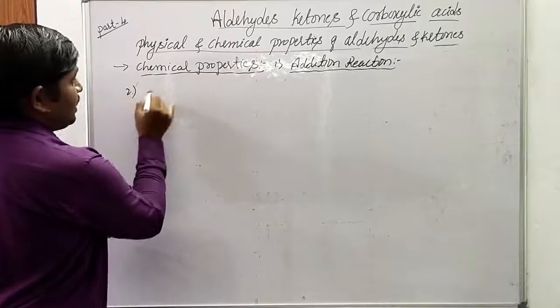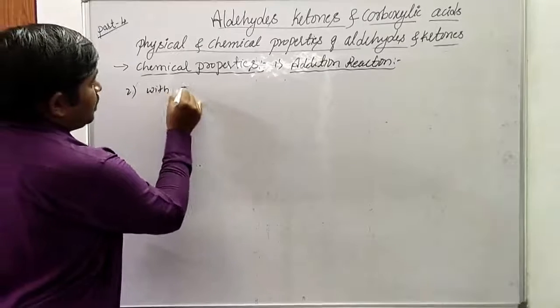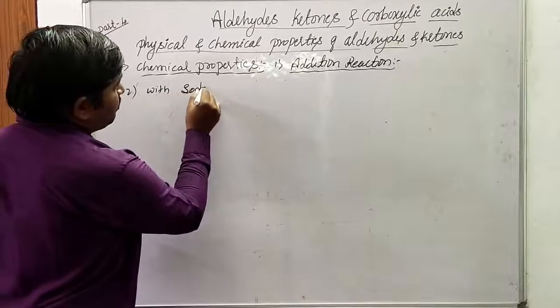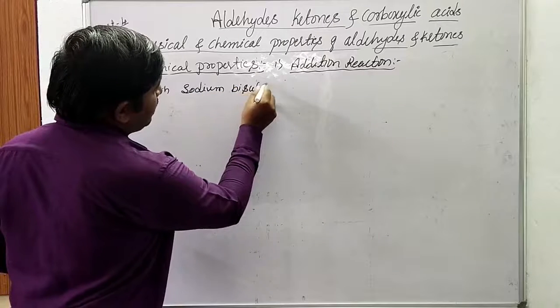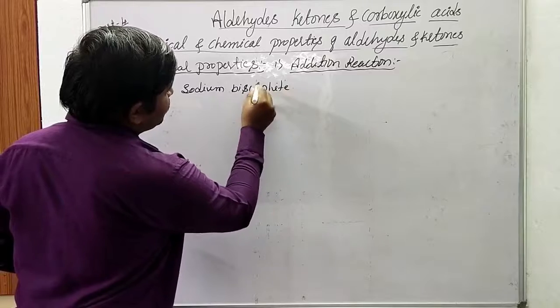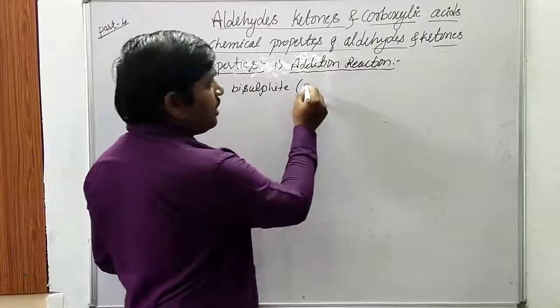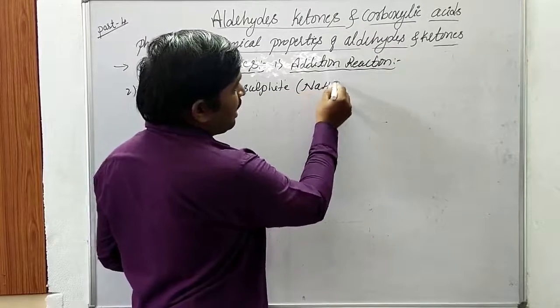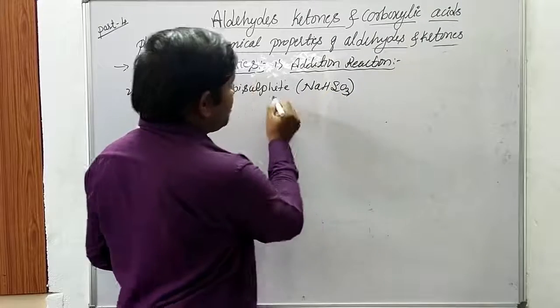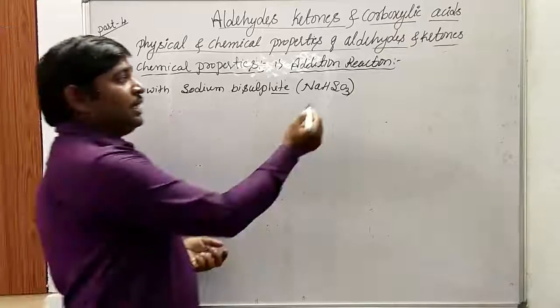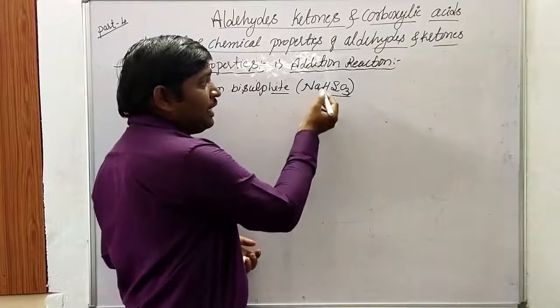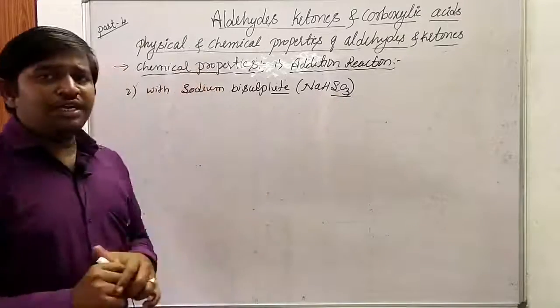So, second addition reaction: with sodium bisulfite. Sodium bisulfite, what is the formula? Observe the spelling here. It is not sulfate, it is sulfite, SO3. So here also the addition of an electrophile and a nucleophile takes place.